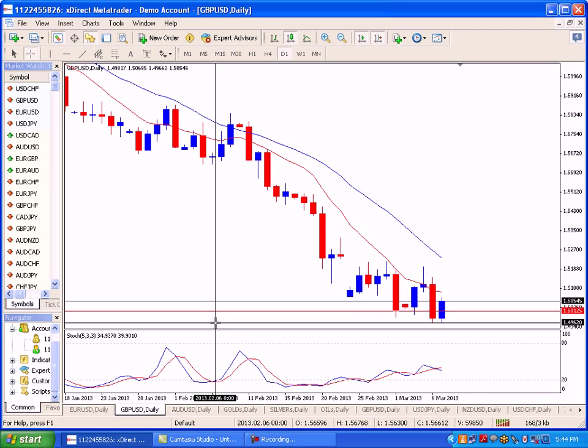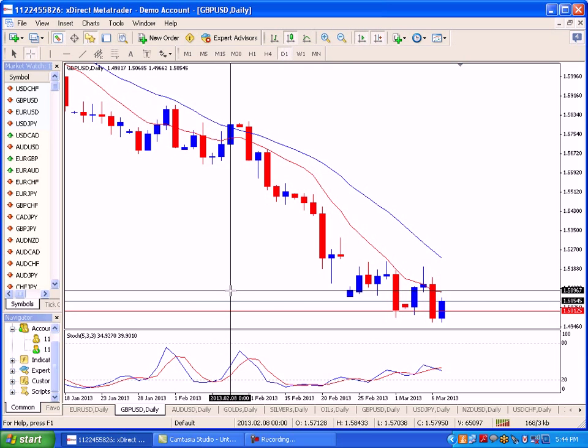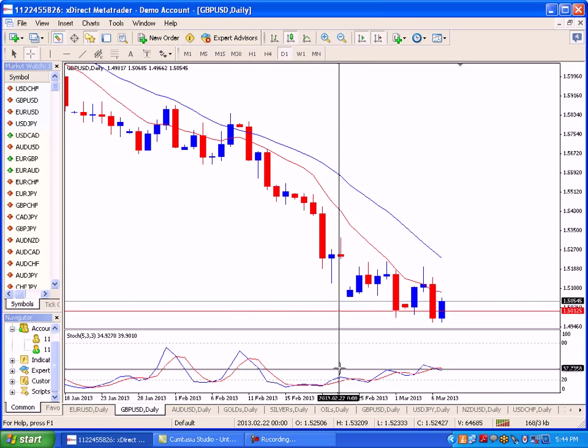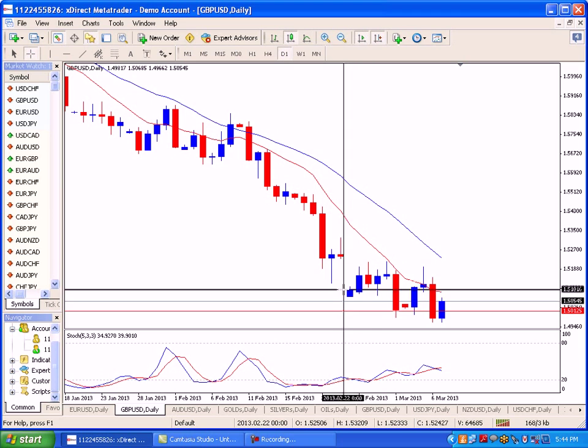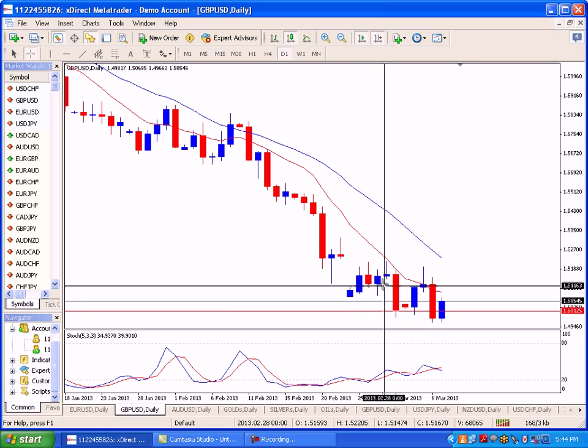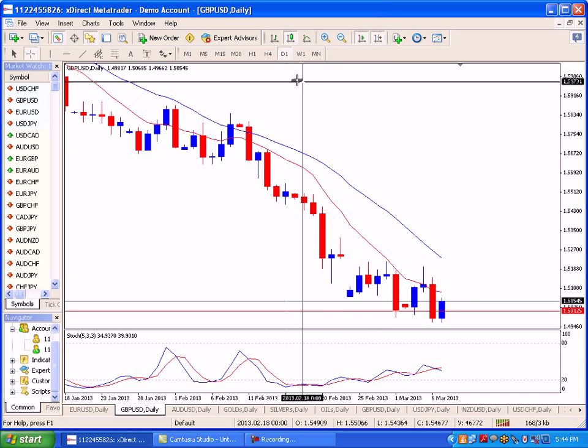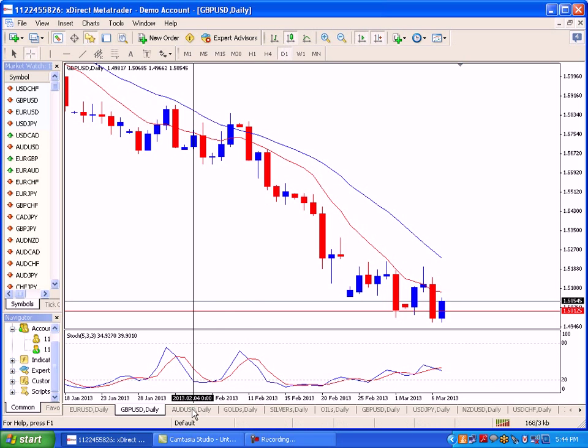And on lower side, one should keep booking profit at the level of 1.5010, 1.4960 levels, and only on sustained trading below 1.4960, I'm expecting 1.4920 to 1.4880 levels on lower side. I'm expecting selling pressure to continue from the higher levels because the stochastics are turning negative and moving averages are also turning negative. So on the daily chart, I'm expecting the downtrend to continue.